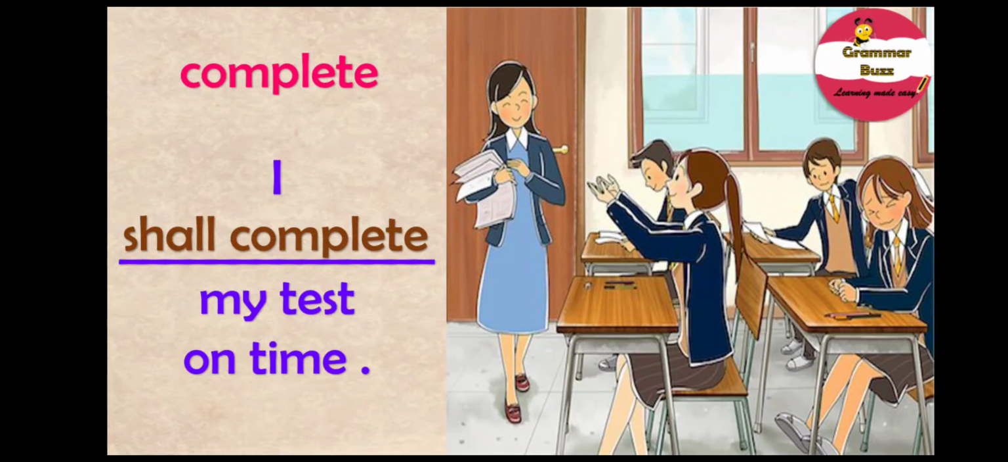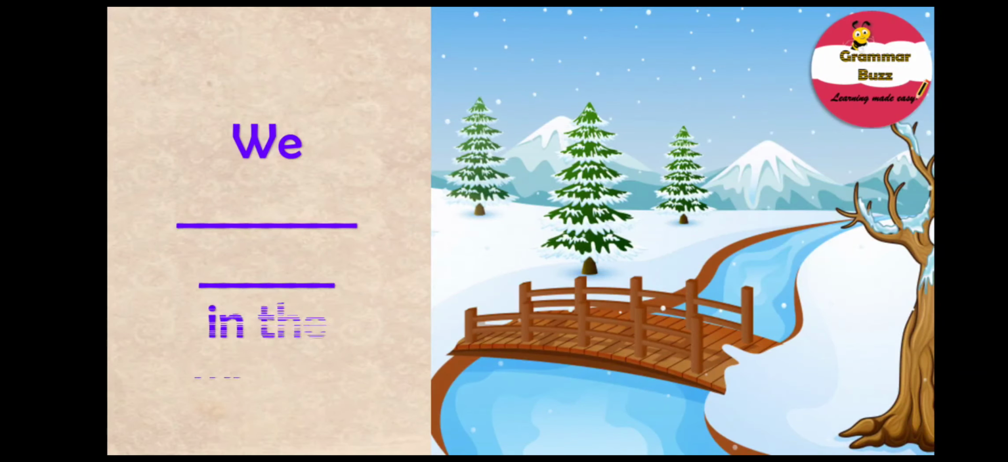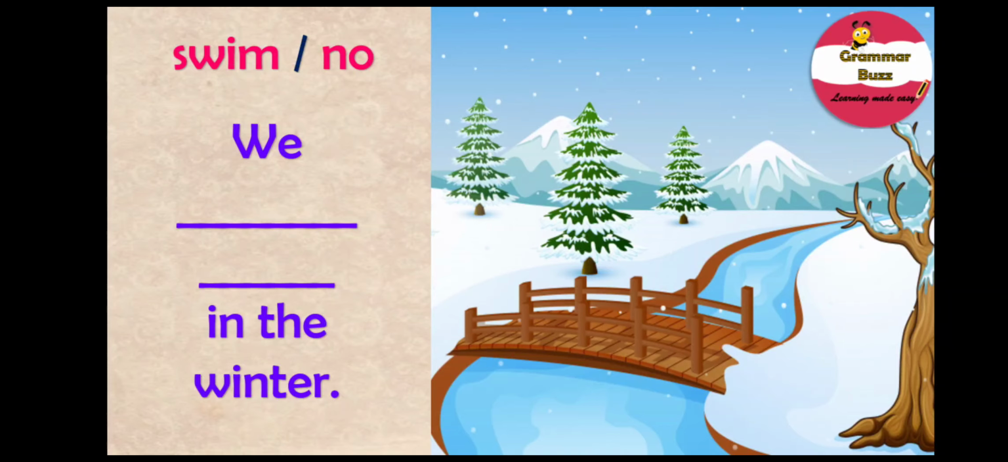Great going. Here's the next one for you, and it says we in the winter. And your words are swim, no. Oh, we have a no. So, can I give you a small hint? I think it will be a negative sentence. So, how are you going to complete this sentence? Have you done it all right? I think you have. Great going. And the sentence is, we shall not swim in the winter.